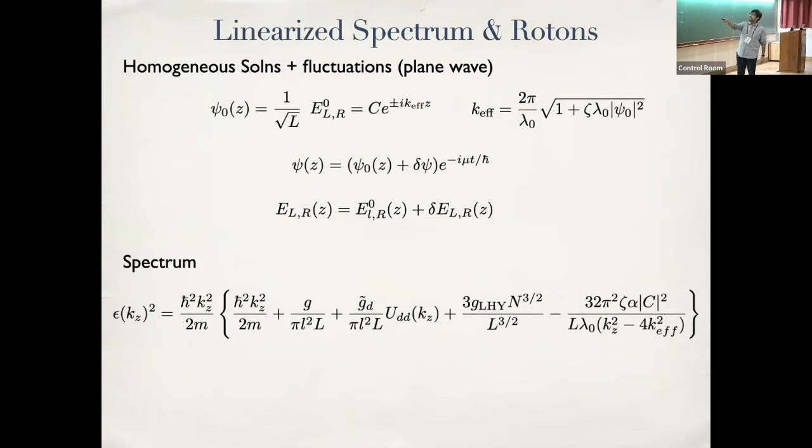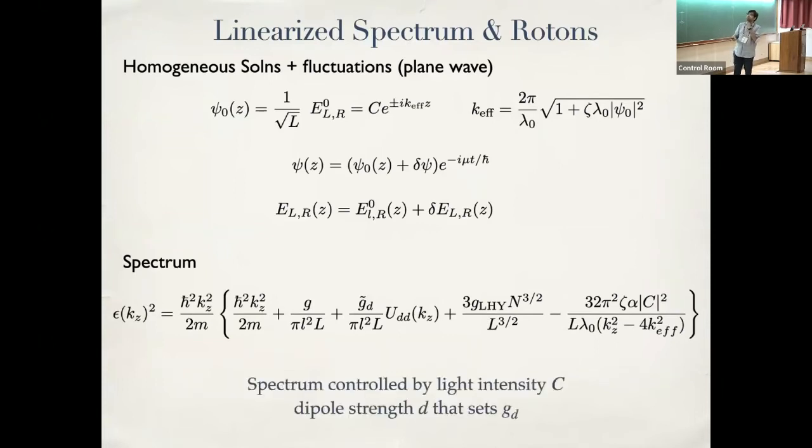When we do this, delta psi is basically e to the i k_z z, and you get the linearized spectrum. Now I want to analyze this spectrum, and I'm going to show you very quickly that it will host three kinds of Rotons, or three kinds of regimes. The spectrum is controlled by C, and also by the magnetic dipole moment strength, or you can think of it as the ratio of the magnetic dipole moment strength to the contact interaction strength, whichever way. I'm going to use D as a measure. But in real systems, D is fixed; it's the ratio of D to the contact that can be tuned.